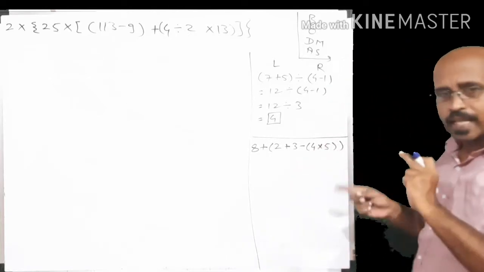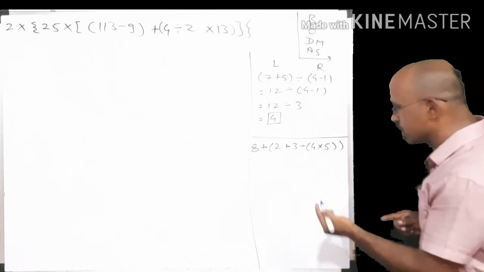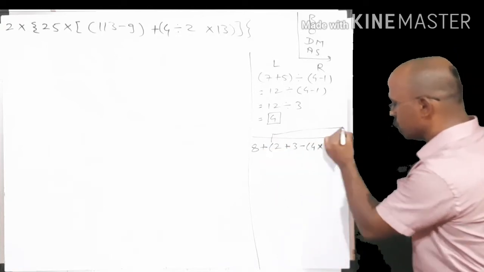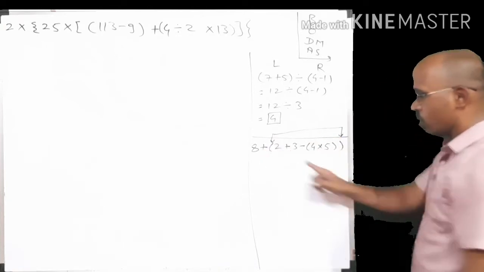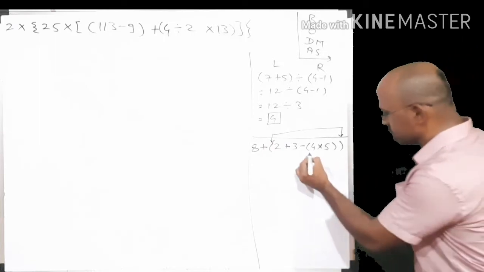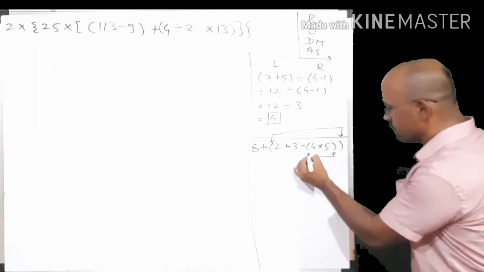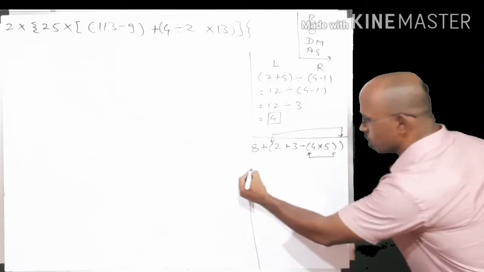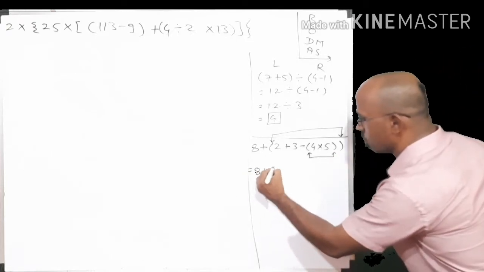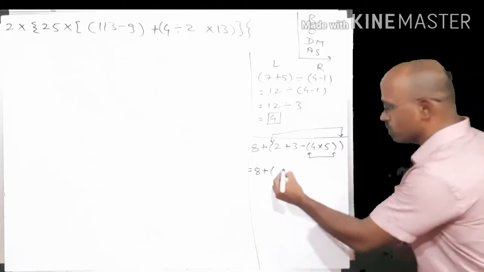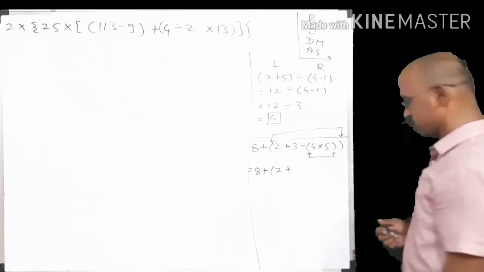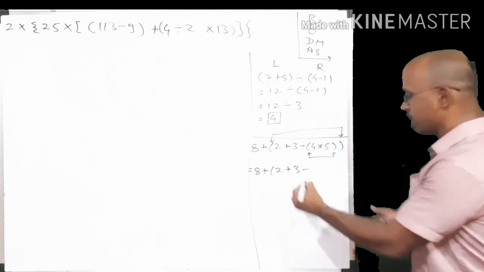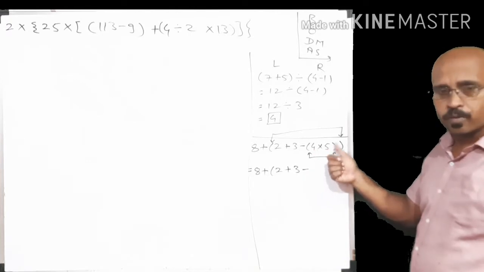So we have to solve the inner bracket. Among this, this is the outer bracket, opening here, closing here, but this is the inner bracket, right? So we have to solve the inner bracket first. Clear? So this operation equals 8 plus the outer bracket, which we have not solved yet, so it will be as it is: 2 plus 3 minus 4 into 5, that is 20.